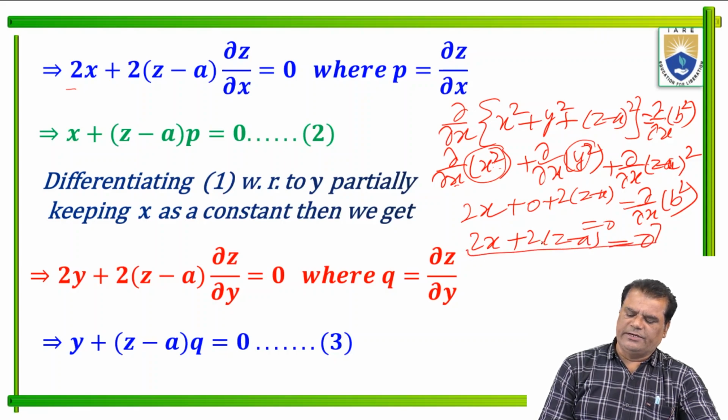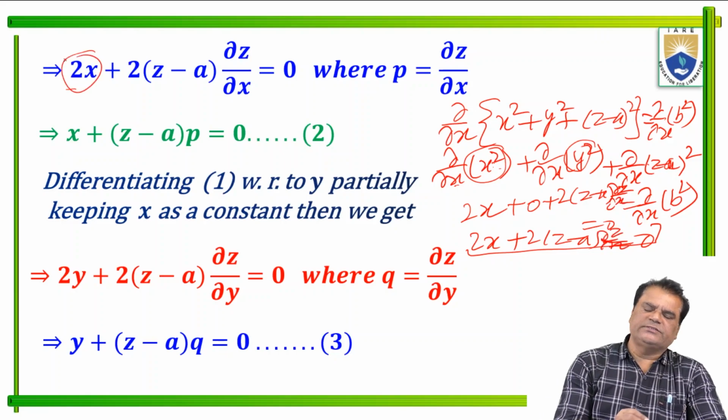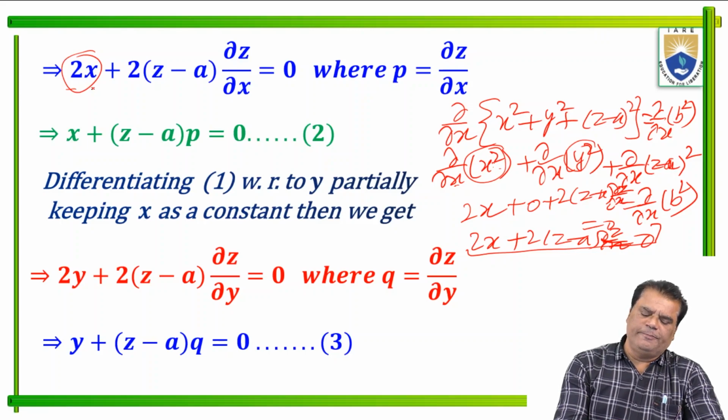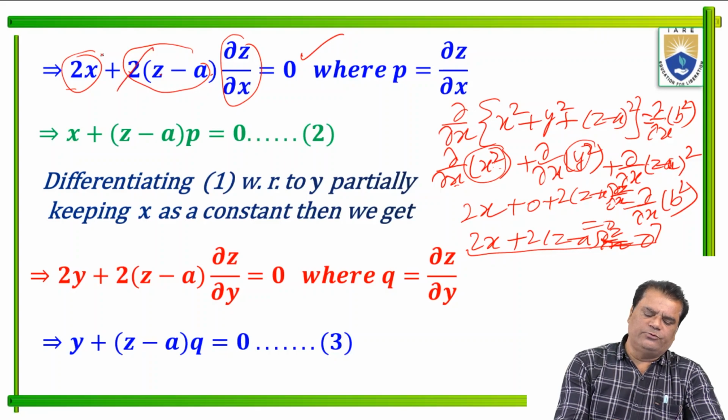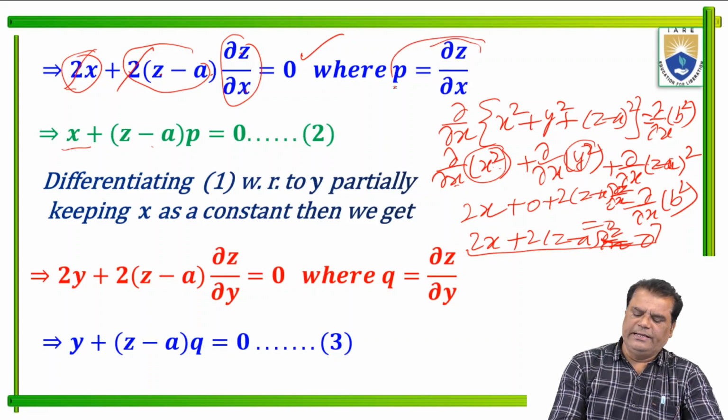We get this relation. Here we differentiate with respect to x, with z also a function of x. So we get 2x, the differentiation of x squared, and 2(z minus a) times dou z over dou x, equal to 0. The 2 cancels out, so here we get x plus (z minus a) dou z over dou x. We have already said that p is dou z over dou x, so we write here p, and this equals 0. This is equation 2.